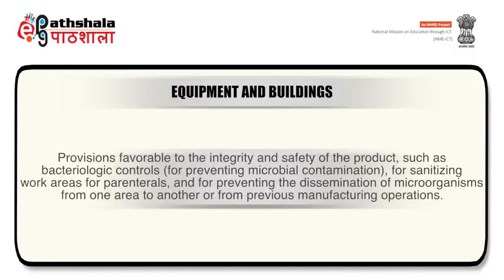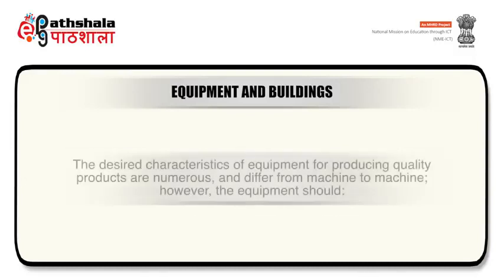It should make provisions favorable to product integrity and safety, such as bacteriological controls for sanitizing work areas for parenterals and for prevention of the dissemination of microorganisms. The desired characteristics of equipment for producing quality products are numerous and differ from machine to machine.